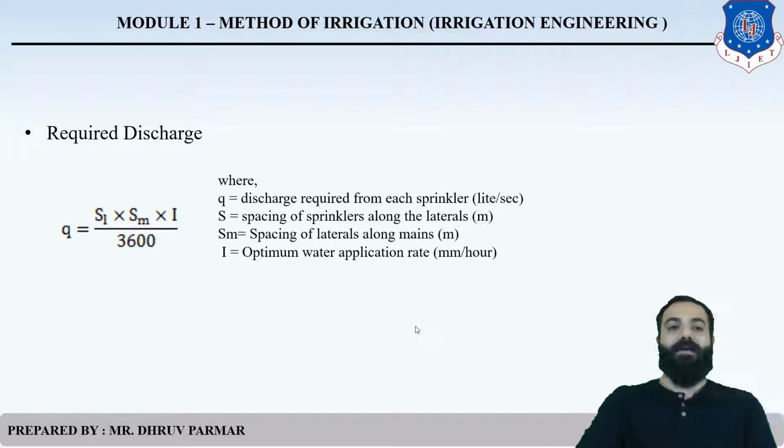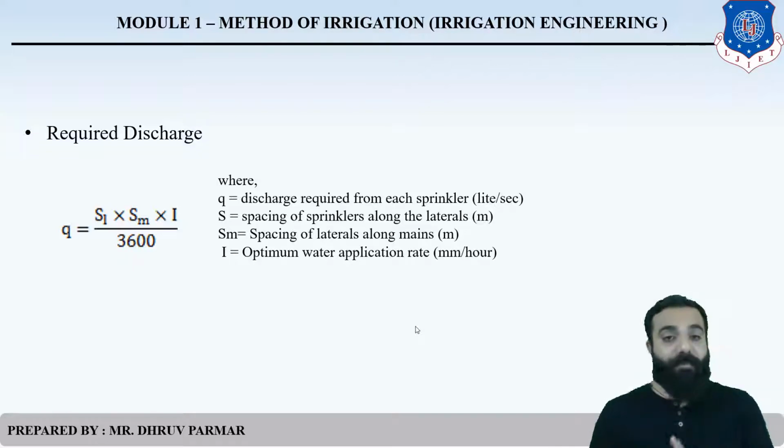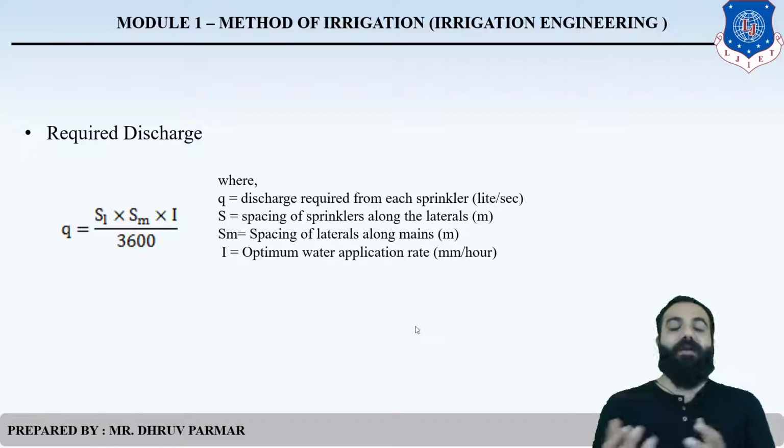Clear? So the values are given directly: the spacing of sprinkler along the lateral, called SL, and the spacing of lateral along the main line, called SM, and the water application rate, given in mm per hour, and the spacings in meters. So we get discharge in liters per second.